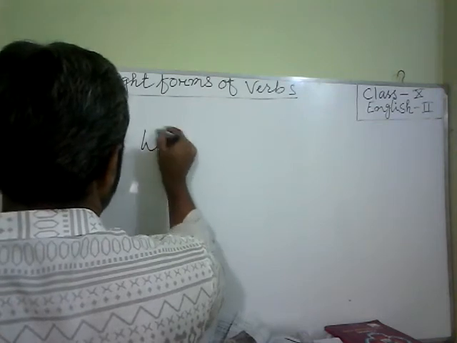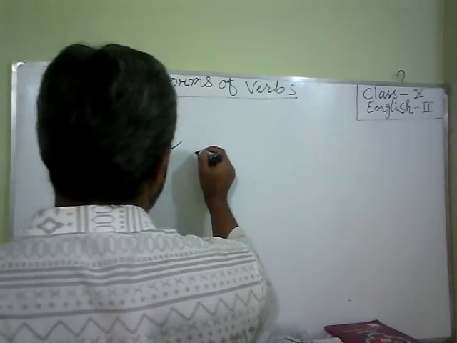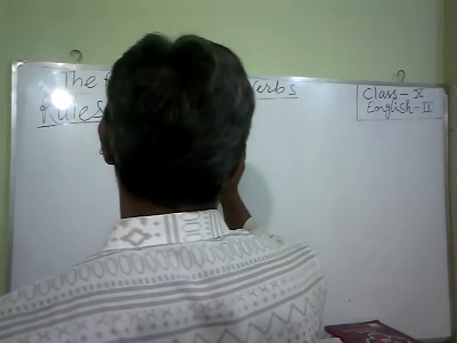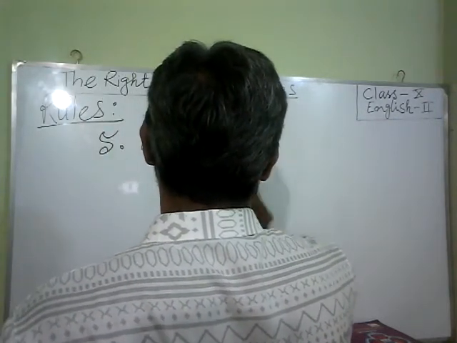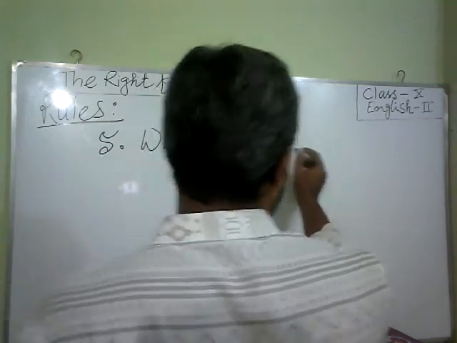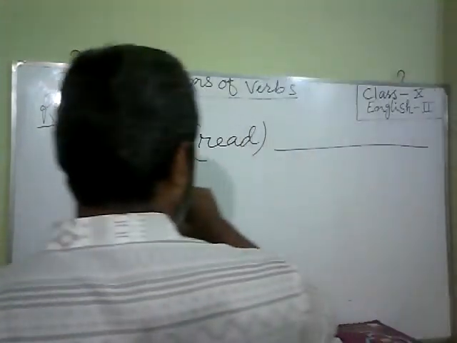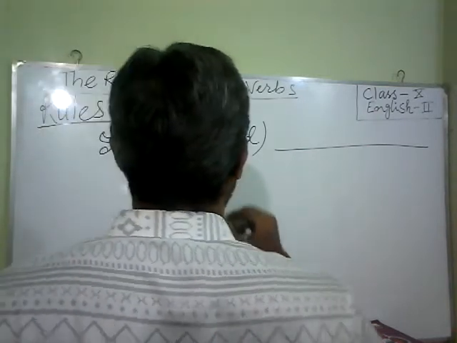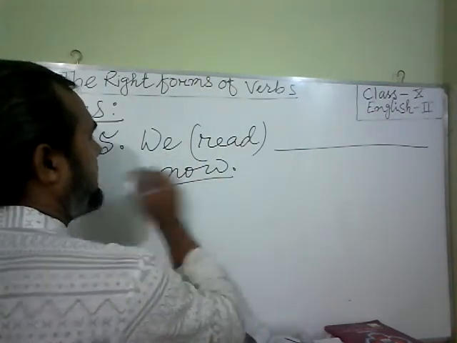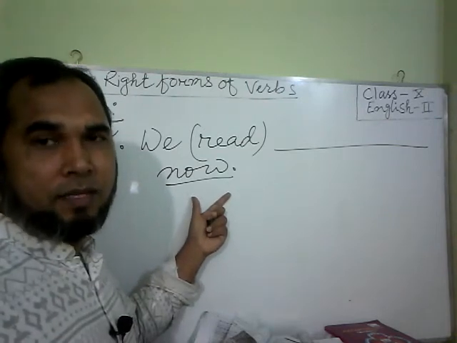Let us give an example here. Suppose we read, we have read in the bracket, we have a gap, and we have an indication of time there, now.